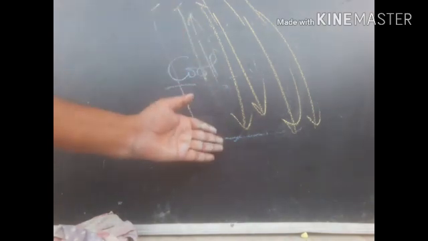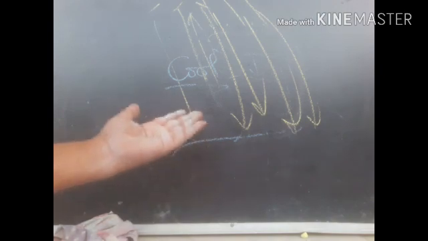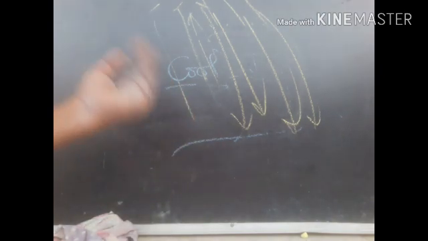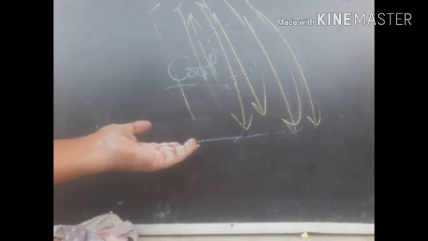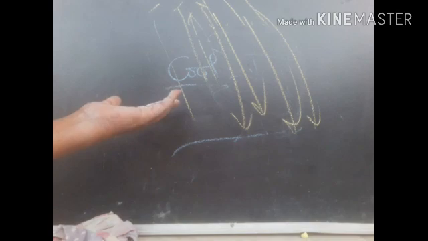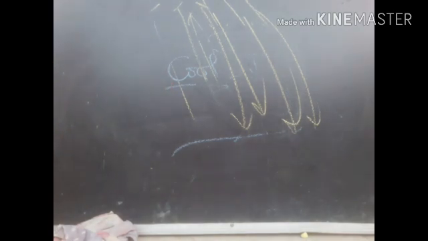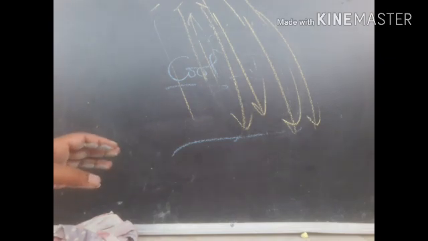When there is no cloud, these hot and harmful sun rays come and fall on the earth's surface, and it causes many diseases, as well as water scarcity, and it warms up the earth, right? So global warming also occurs because of this hot weather. So we should protect the forest. We should protect the forest, right?